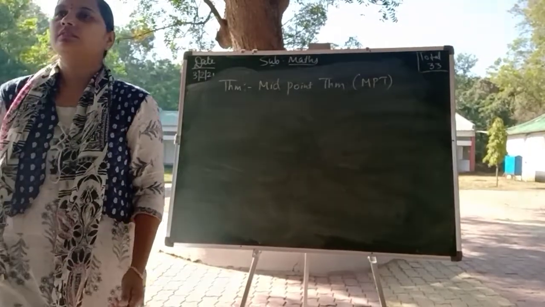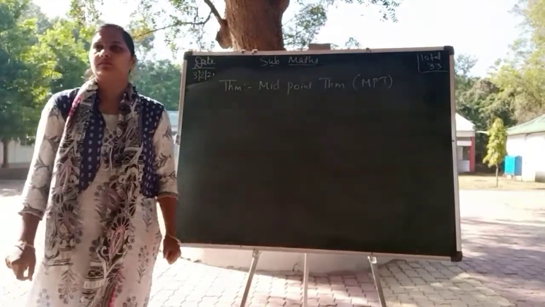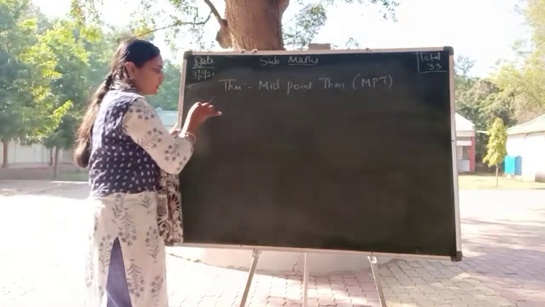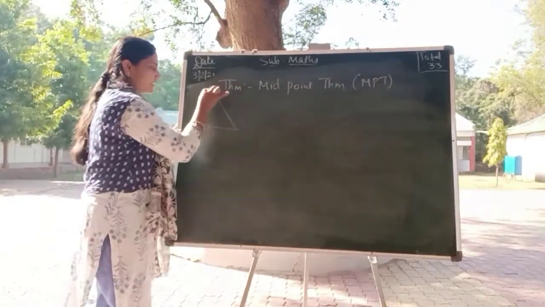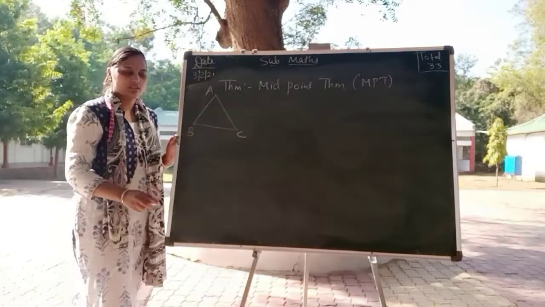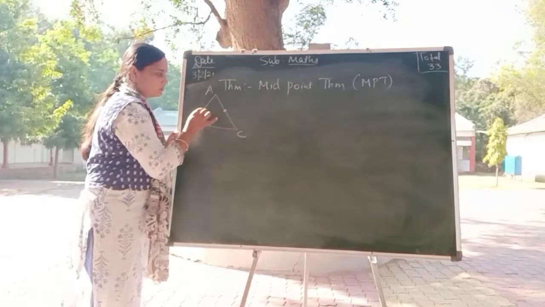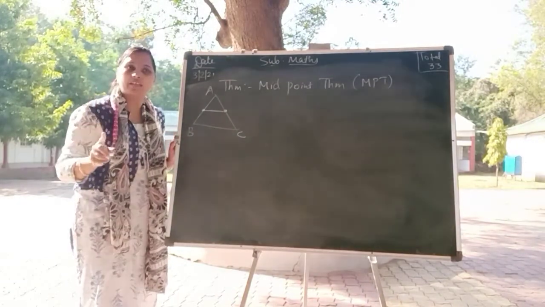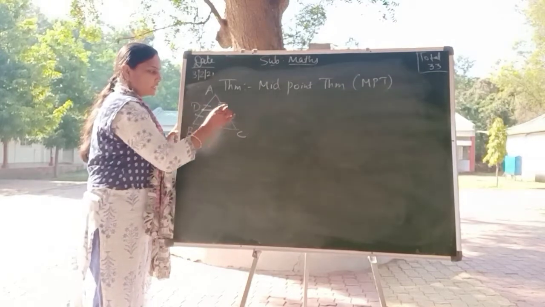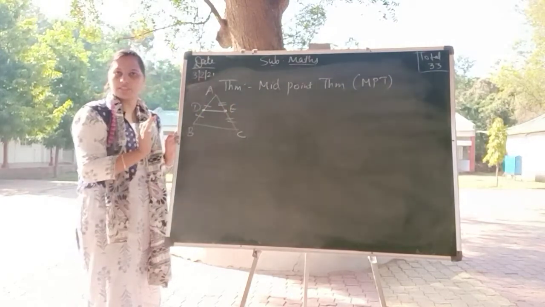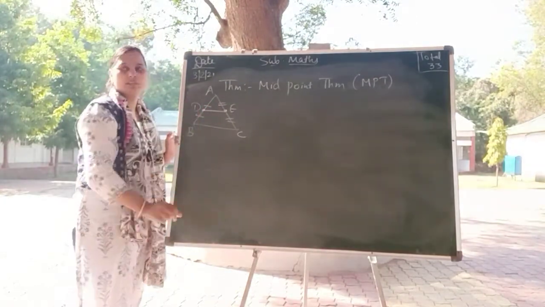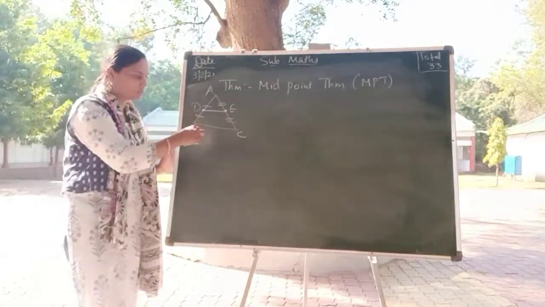The line segment joining the midpoints of two sides of a triangle is parallel to the third side. Correct. In the midpoint theorem, I am given a triangle ABC. The points joining the two midpoints: this is equal to this and this is equal to this. Therefore, it is parallel to the third side. D and E are the midpoints and the line joining the midpoints is parallel to the third side. I have to prove it.